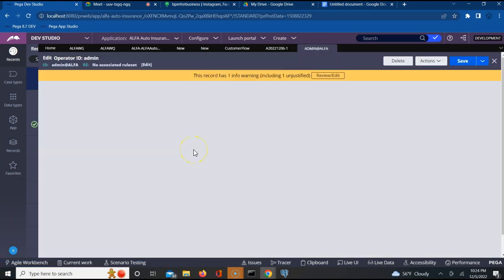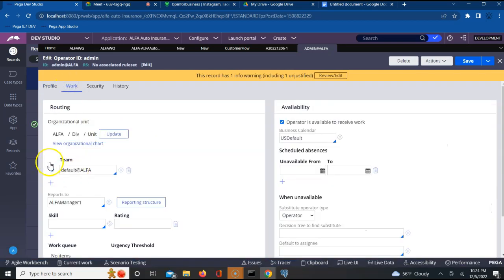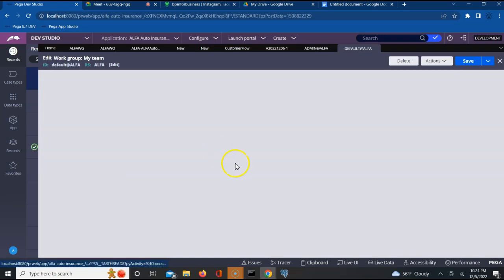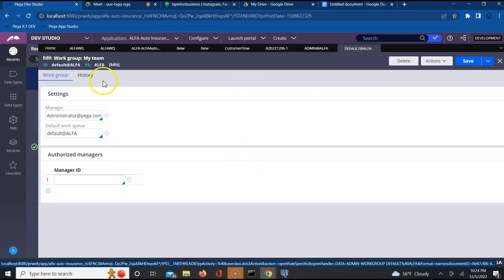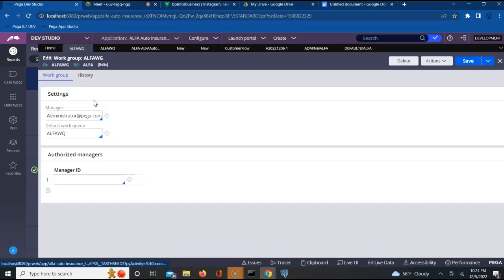Yes. See, admin at alpha is my operator who has a mapping to the work group. This team is nothing but a work group, which is default at alpha, which got created when we created the application. We used this and then we created the new work group, which is called alpha work group. It's a different work group from default at alpha. We created a new work group which is mapped to alpha work queue, which is a new work queue.